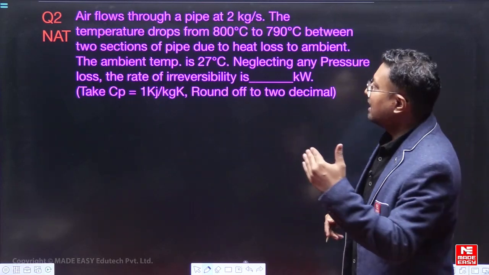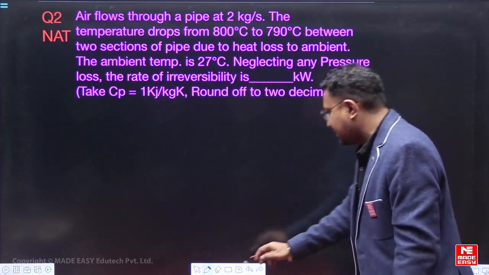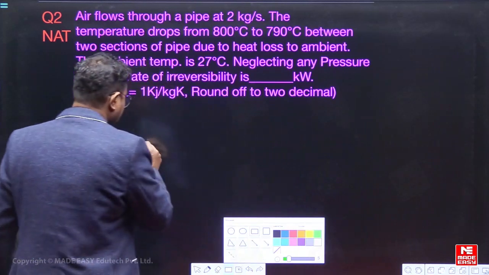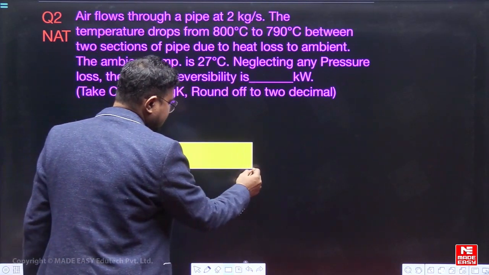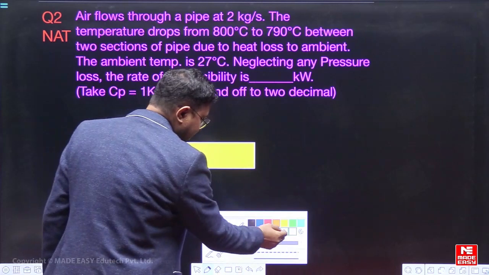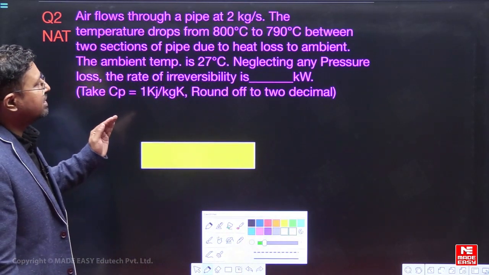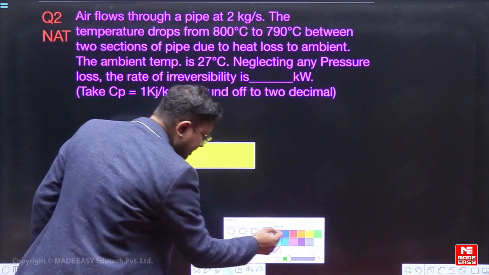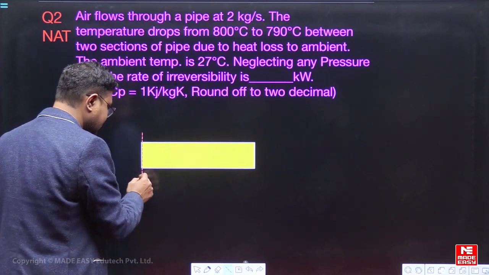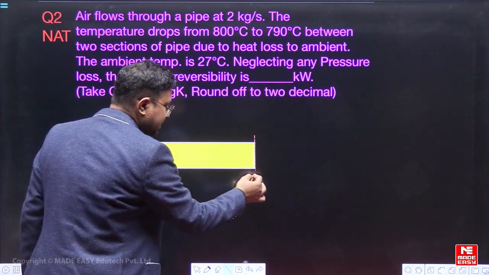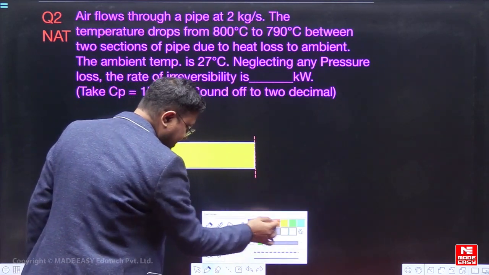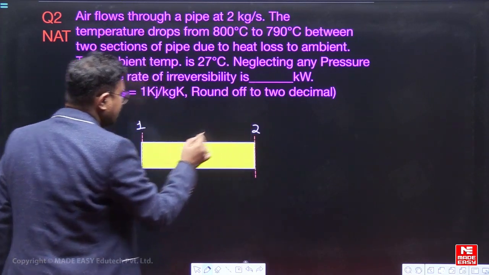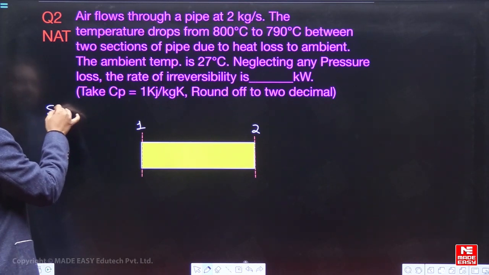See here, air flows through a pipe at 2 kg per second. So let me just represent a pipe here. I'll represent a pipe through which the air will flow. This is the pipe through which the air will flow. And the flow is at 2 kg per second, right? So flow will happen at 2 kg per second. Suppose this is section 1 of the pipe and this is the section 2 of the pipe. This is section 1 and this is section 2. Fine. So we are solving this problem.